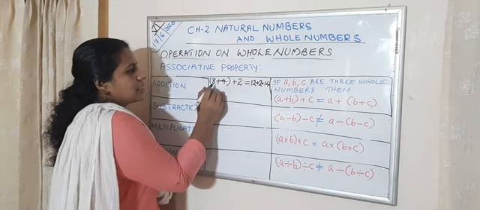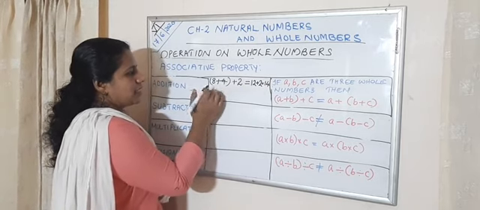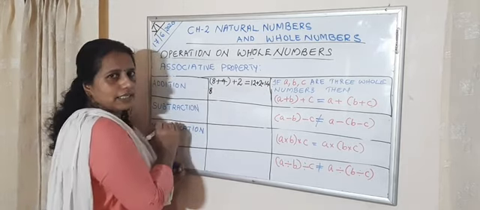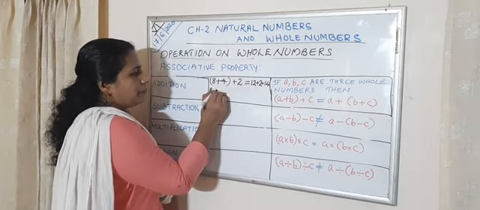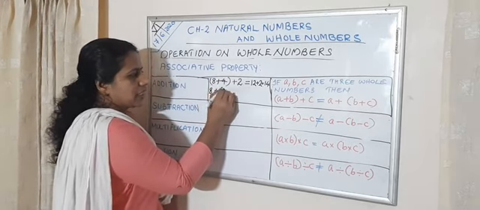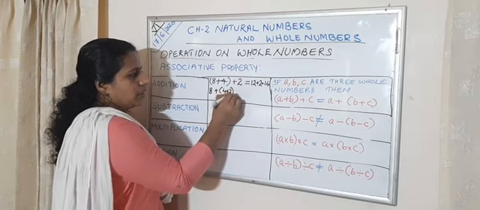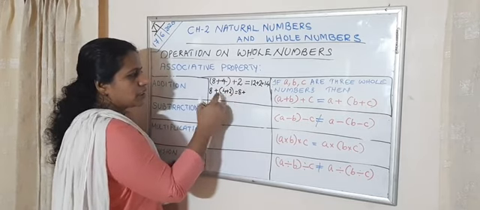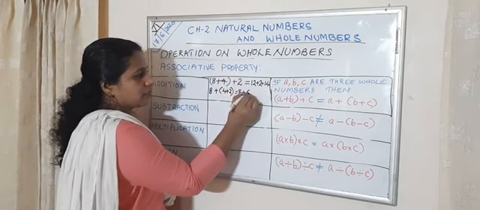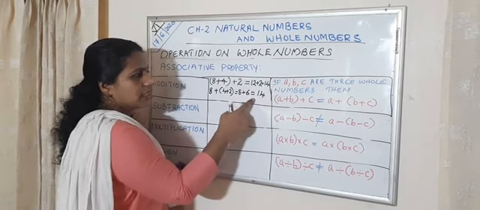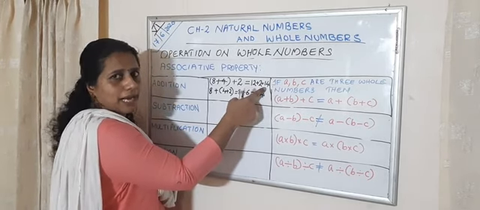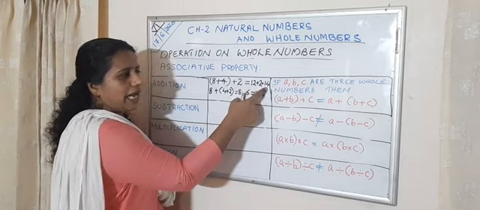Next, leave this 8 here. After that, combine the next two numbers. That is 4 plus 2. That is 8 plus, what is 4 plus 2? It is 6. Then what's your answer? 14. The same answer. You will get the same answer.